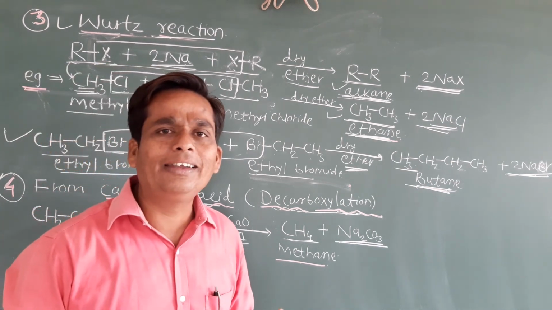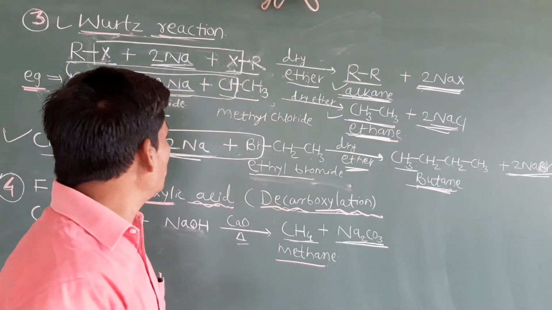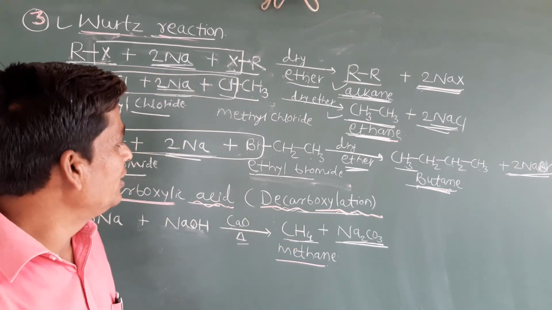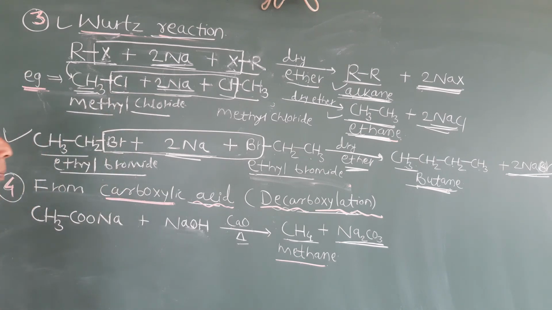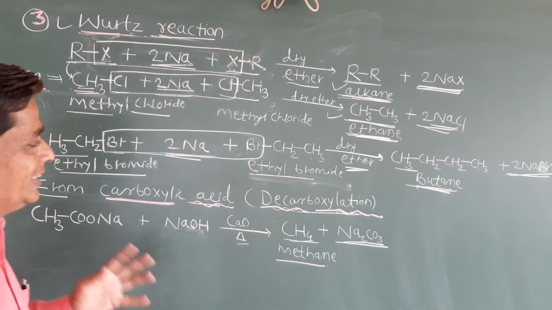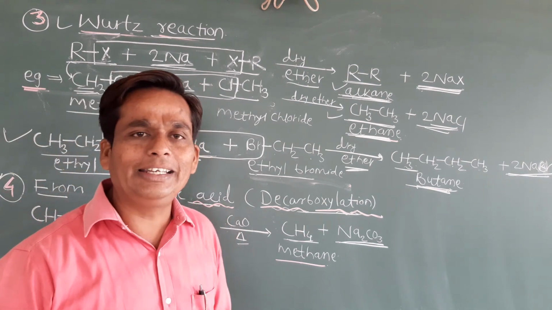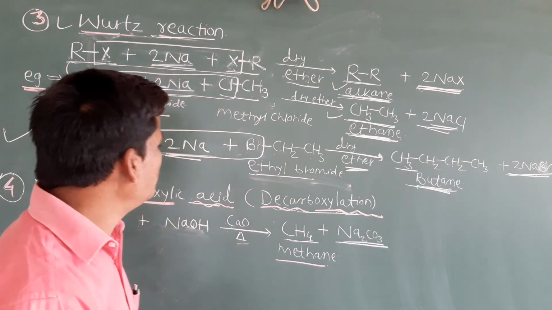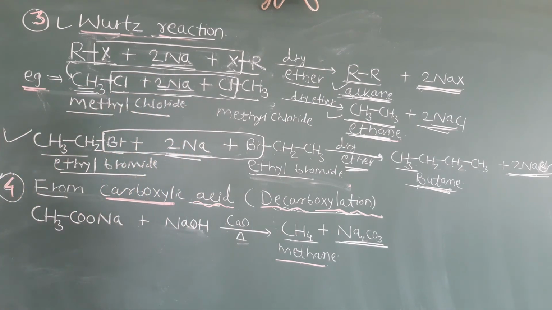Now all of you understand. So you can use other alkyl groups, other halogens, and you can practice at home. Okay, same reaction, very easy. So let us see another most important method, that is the fourth method, from carboxylic acid. Okay, by using the carboxylic acid, by decarboxylation reaction we can prepare what? Alkane. So it is also very easy method to prepare the alkanes.